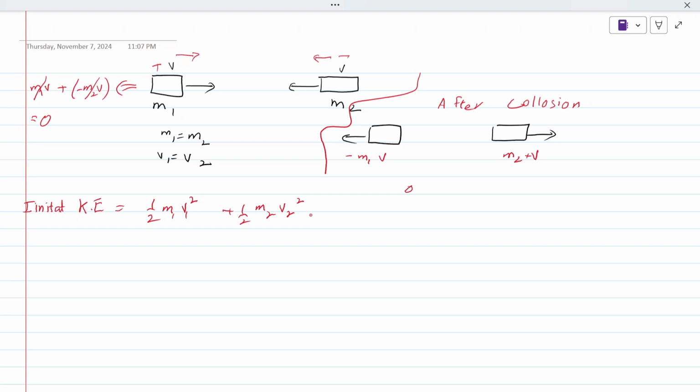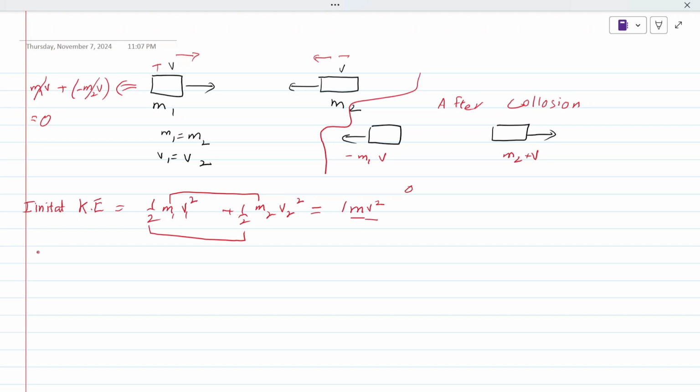Because we ignore the direction in kinetic energy as it is a scalar, the total answer would be mv square, isn't it? Half plus half, 1. M1 and M2 are equal, so we consider it M. And V1 and V2 are equal, so we consider it V square.